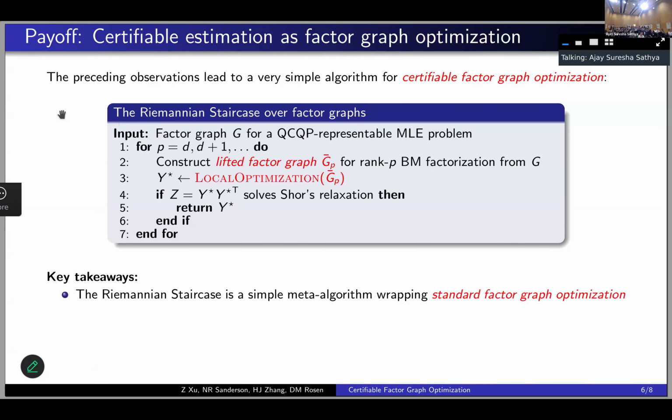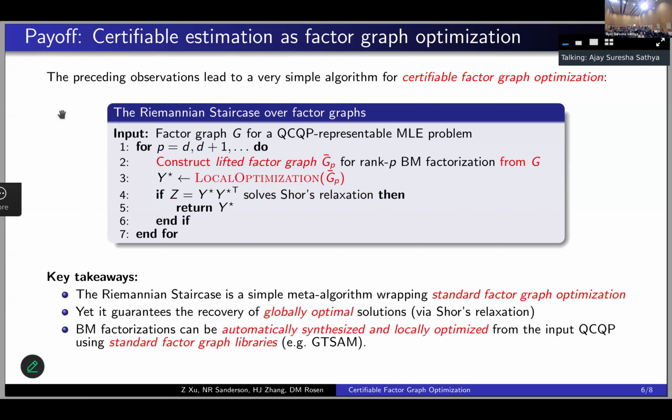So the main things I want to point out here are just that this algorithm is a super lightweight meta algorithm that just wraps around local factor graph optimization. Yet it guarantees the recovery of globally optimal solutions to these generally intractable state estimation problems. And this entire process can be automatically synthesized, instantiated, and run directly from the usual standard input factor graphs that you're already using inside your state estimation system.